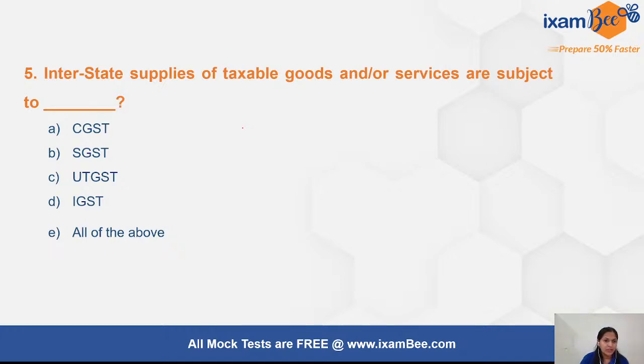Okay, so Vijay says D. Anybody else? CGST, SGST, UTGST, IGST.